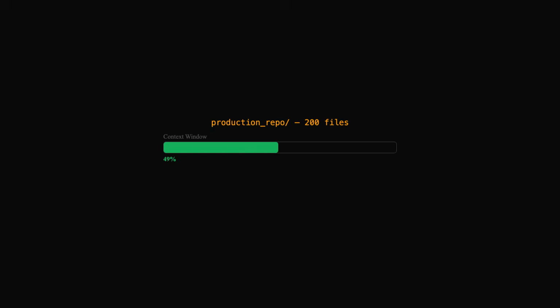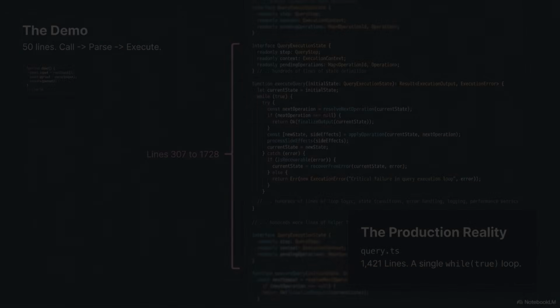200 files, nested dependencies. 15 turns in, it forgets why it opened the first file. Turn 20, the API returns a 413. Context too large. Your agent crashes. Session dead. Tokens burned. This is Claude Code's actual agent loop. 1,421 lines, and these are the 3 mechanisms that decide whether your agent lives or dies.